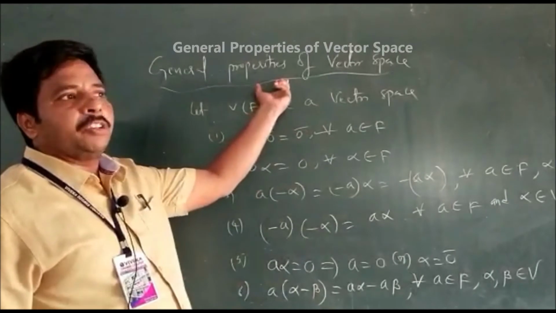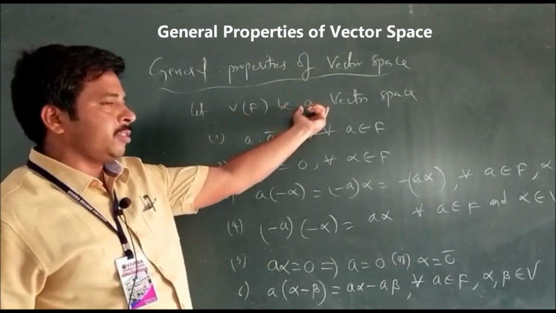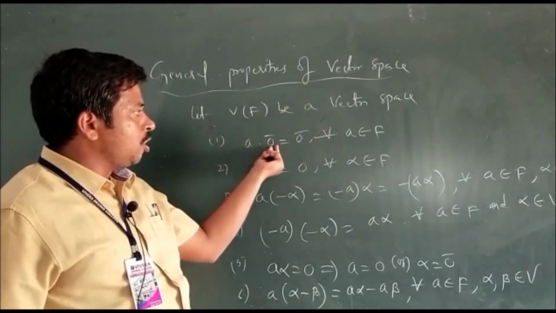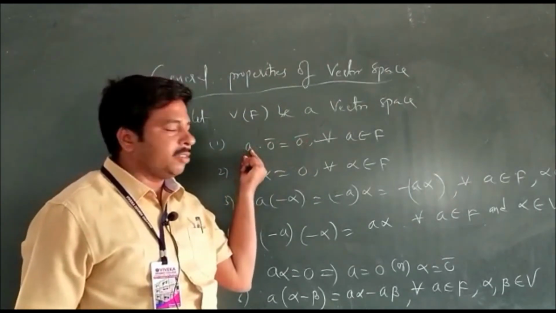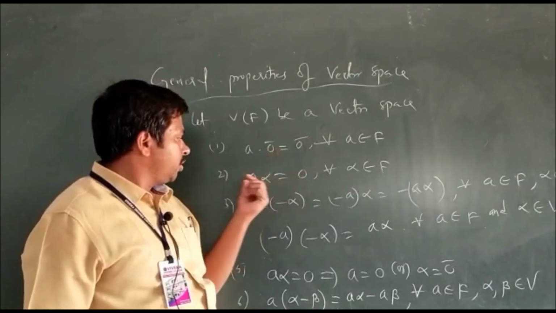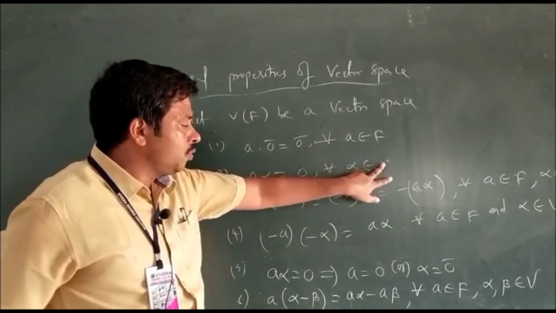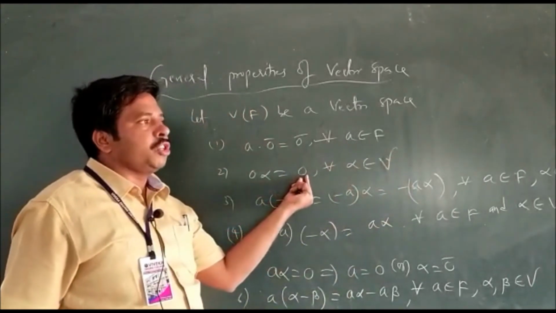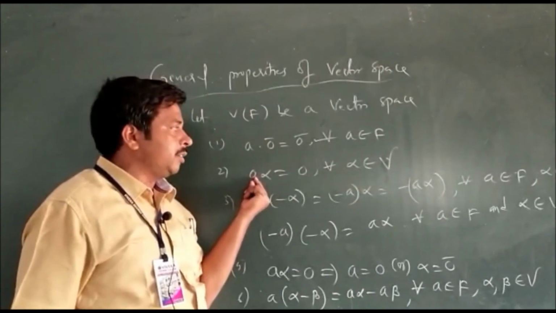The general properties of vector space. See, observe, let V of F be a vector space. For all A belongs to F, A into 0 bar equal to 0 bar. Here A be the real numbers, 0 bar be the 0 vector. And second point is, for all alpha belongs to V, 0 into alpha equal to 0 bar. Here 0 is the 0 element in field.